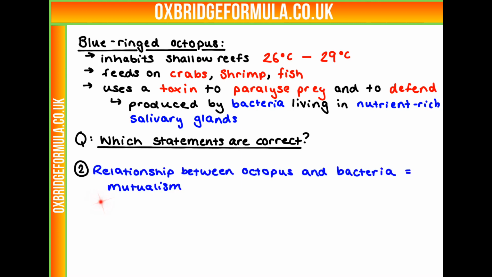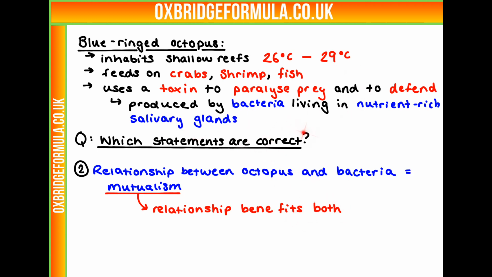Our second statement is that the relationship between the octopus and the bacteria is an example of mutualism. So what does mutualism mean? Well, we can kind of infer from the mutual aspect of it that it's a relationship that benefits both parties. So the octopus is benefiting from the bacteria and the bacteria is benefiting from the octopus. Is that the case? Well, let's have a look at what it says.